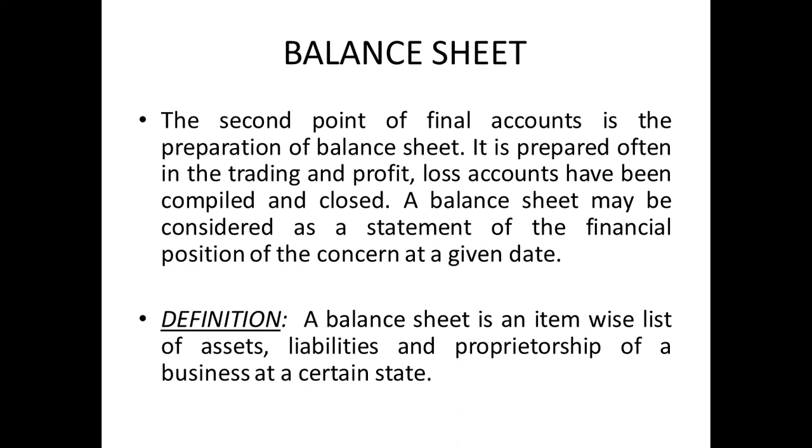Assets are nothing but what the company possesses, what the company owns. For a company, land and building is an asset, a car is an asset, machinery is an asset, isn't it? So these all will be compiled, and plant and machinery, these all will come under one. You are going to name it as assets. What the company possesses, what the company has in their hands, those all will be known as assets.